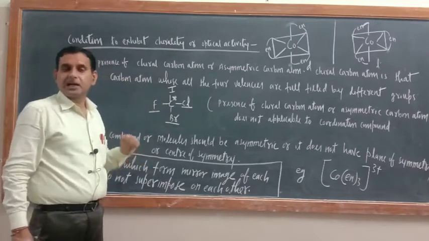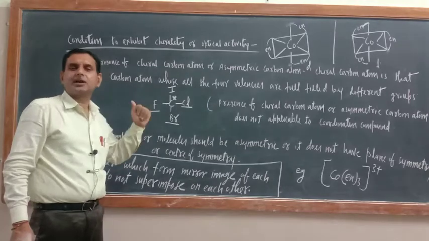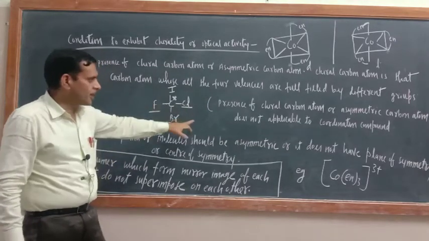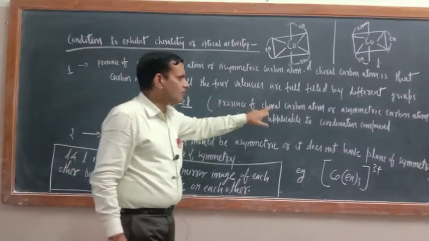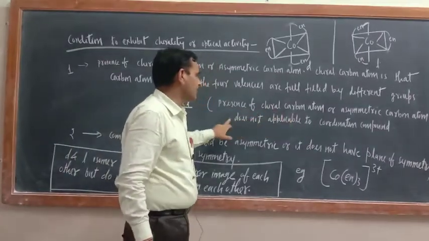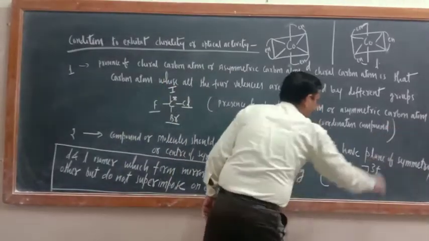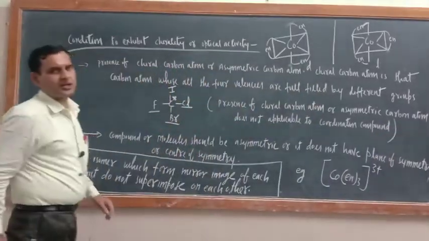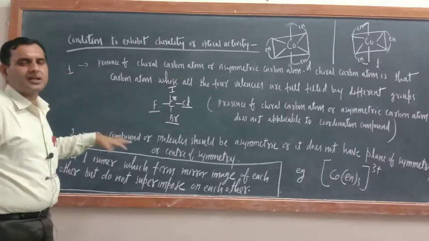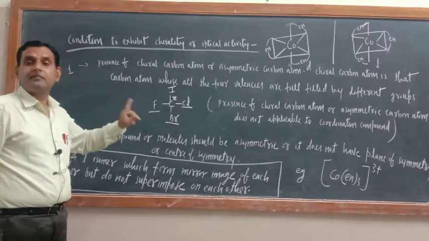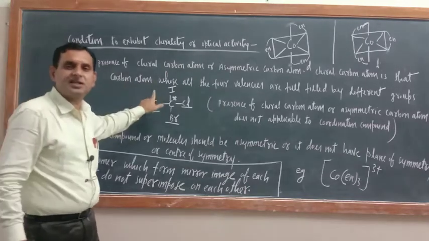Now you will say, sir, we are in coordination compounds and you are teaching carbon compounds here. So I wrote here, presence of chiral carbon atom or asymmetric carbon atom is not applicable to coordination compounds. Means this is not a condition to show optical isomerism in coordination compounds. Are you getting? But in the next unit, the first unit of organic chemistry, this is there.